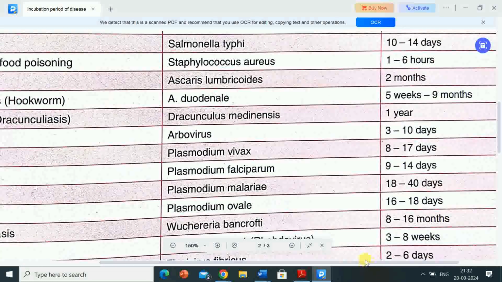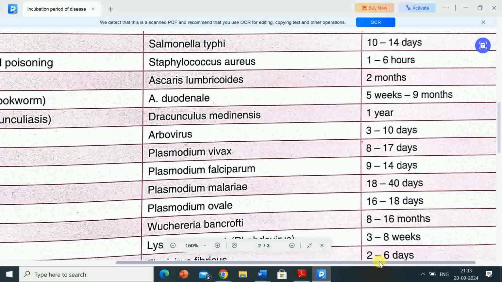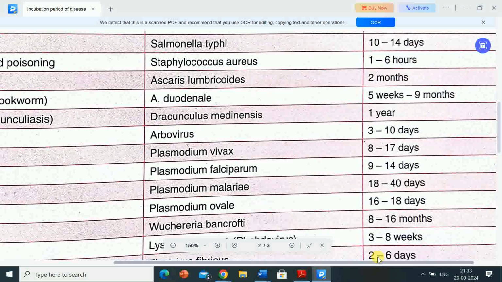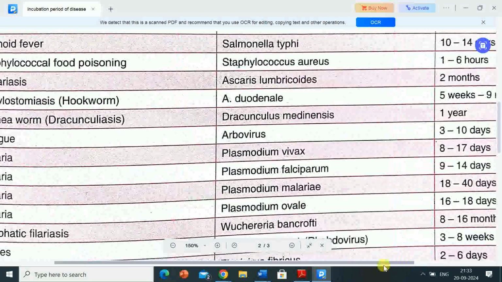Next disease is ancylostomiasis, hookworm. Its causative organism is Ancylostoma duodenale, and its incubation period is 5 weeks to 9 months. Next disease is guinea worm, dracunculiasis. Its causative organism is Dracunculus medinensis, and its incubation period is 1 year.